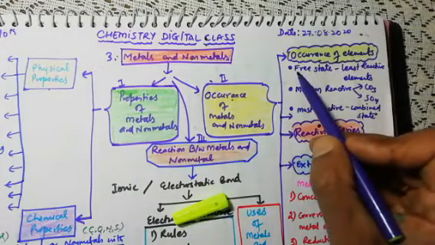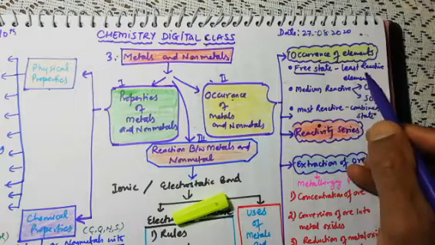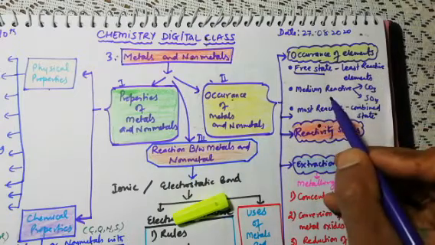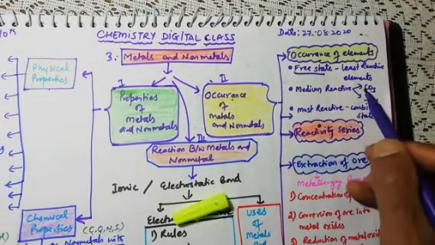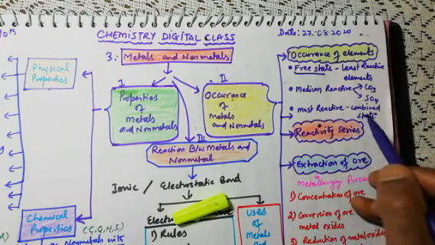The metals found in the earth's crust can be found in three forms. They can be found in free state. Free state means independent, alone. Which elements will be these? Those that are least reactive. And they can be found in medium reactive form, where they are combined with carbonate and sulfate ore, whereas the most reactive elements are always found in combined state.